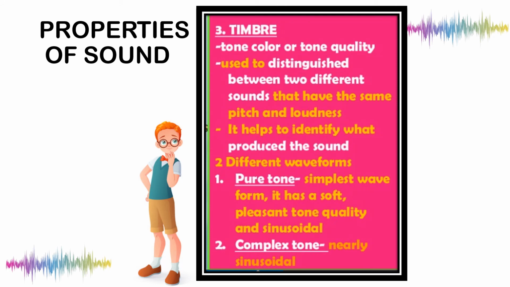Number 3, the timbre. Timbre is a tone color or tone quality used to distinguish between two different sounds that have the same pitch and loudness. So timbre helps to identify what produced the sound. Okay, there are two different waveforms of a timbre. First, we have pure tone, or the simplest waveform. It has a soft, pleasant tone and quality and is sinusoidal. Unlike complex tone, which is nearly sinusoidal.